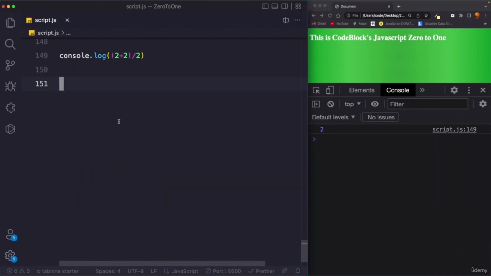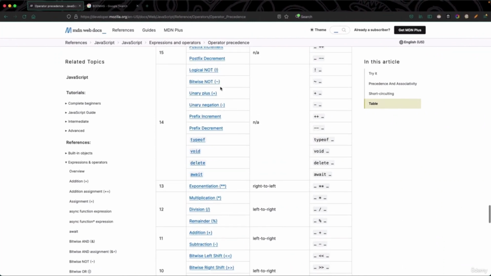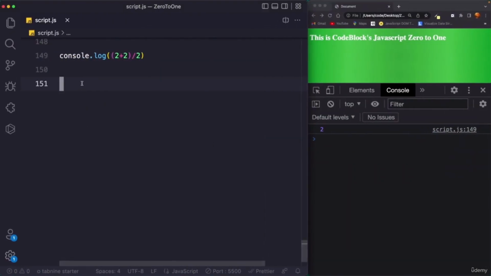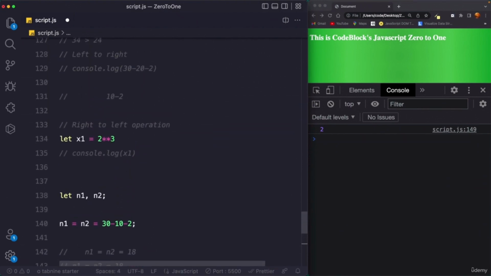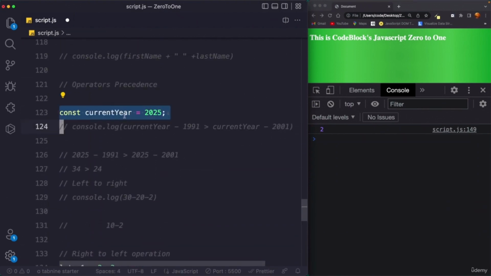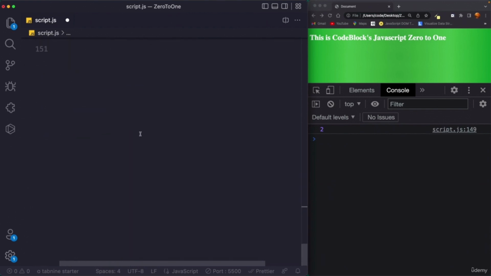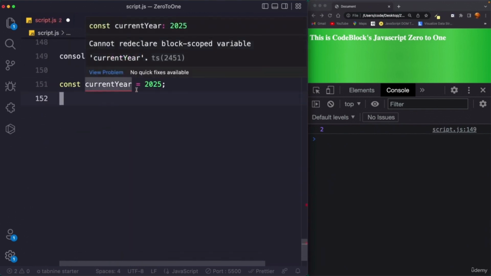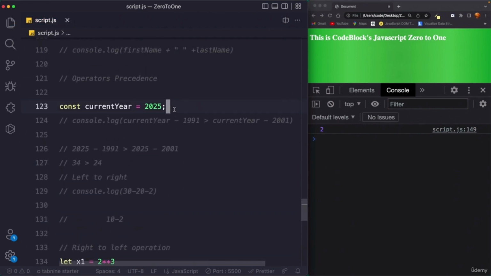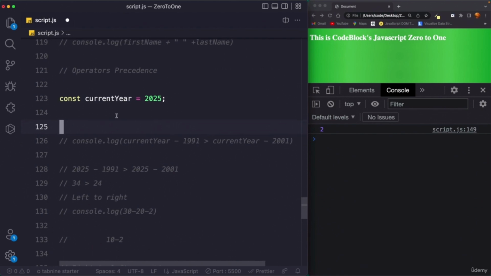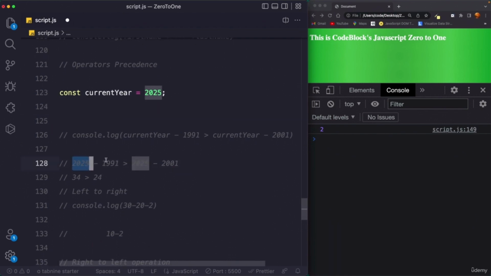Take the final example to understand how this grouping actually works. Now we are going to find the average age of two people. So I can say let current, I think I've already done this over here. Okay, so const currentYear. I'm just going to copy it and paste it here, and I cannot redeclare the same variable. So let's do the operation here as well. So 2025 minus 1991. Okay, but let's do it again.